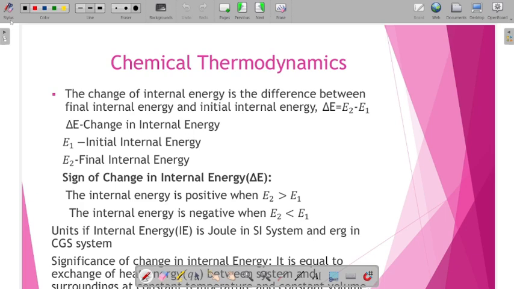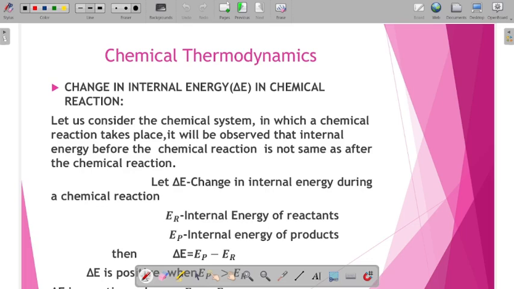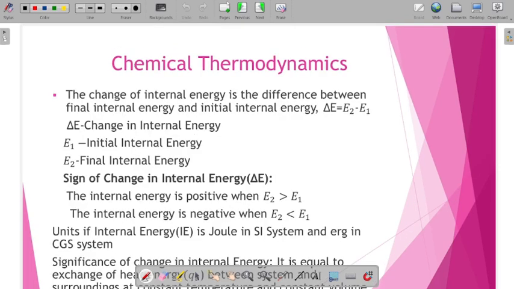In thermodynamics we will go in detail, but at present you remember that the change in internal energy is equal to the exchange of heat energy between system and surroundings when the system and surroundings are maintained at constant temperature and constant volume.